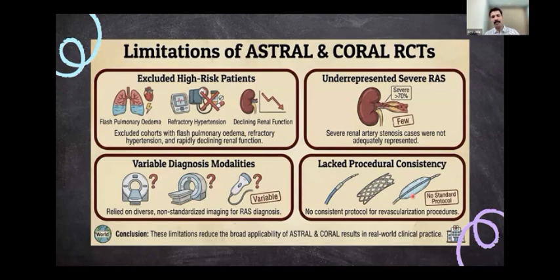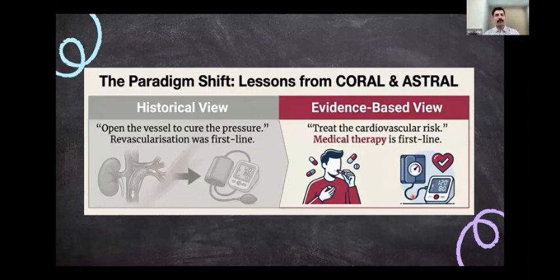So those were the limitations of ASTRAL and CORAL, though they showed that the medical therapy was not inferior to, or the interventional therapy was not superior to, medical therapy. And so opening the vessel to cure the pressure was the historical view. Then based on CORAL and ASTRAL, the evidence-based view changed to treating the cardiovascular risk, and medical therapy is the first line rather than going for intervention in all renal artery stenosis. So that was a shift at that time.